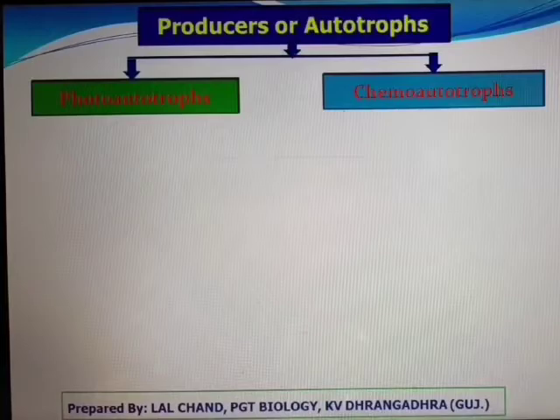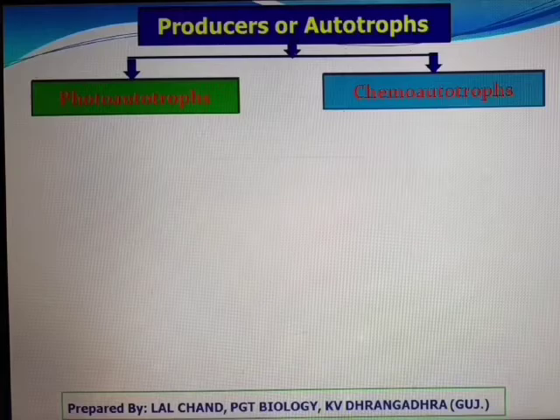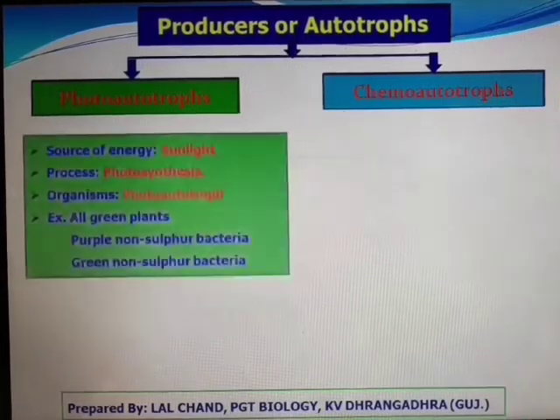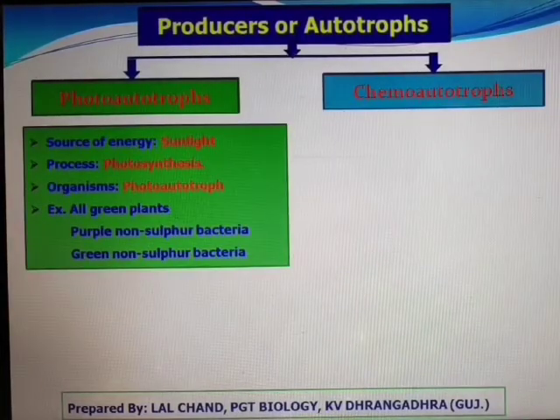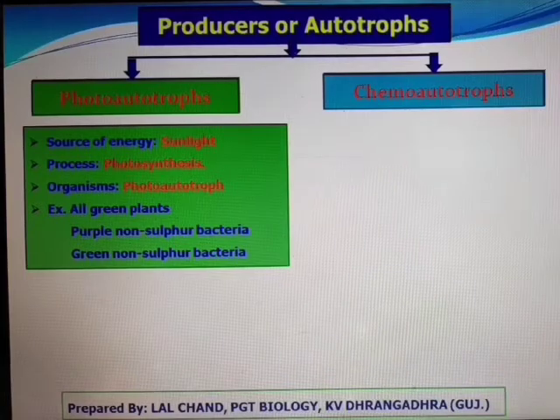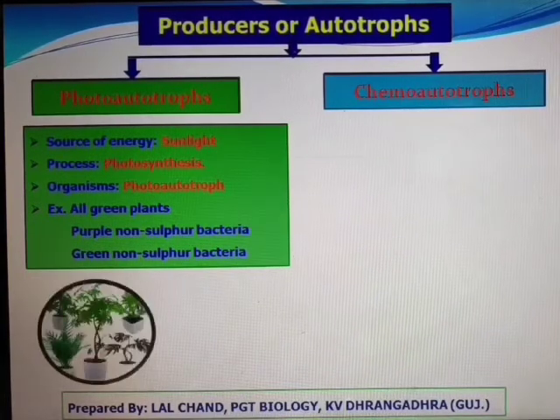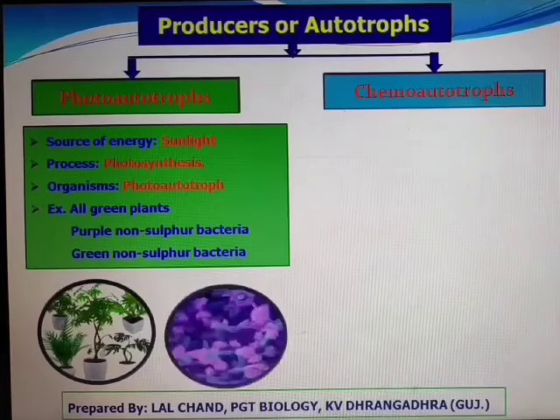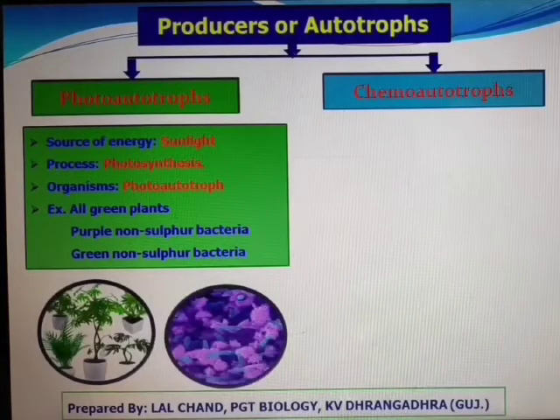First of all, producers or autotrophs. They are grouped into two categories. First is photoautotrophs and second is chemoautotrophs. Photoautotrophs can prepare their own food by the process of photosynthesis using sunlight as a source of energy. For example, green plants, blue-green algae or cyanobacteria, purple non-sulfur bacteria, and green non-sulfur bacteria.